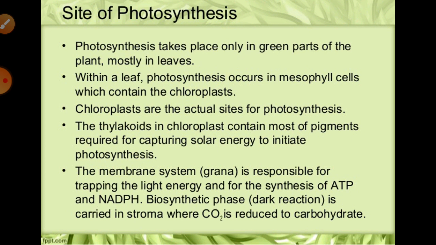Inside the chloroplast there is a division of labour. We can say the membrane system is responsible for trapping the solar light, and the synthesis of ATP and NADPH, especially during the photochemical phase of the reaction, right?